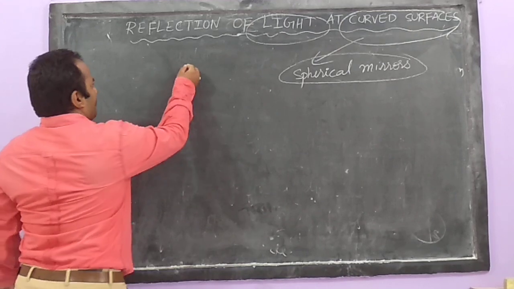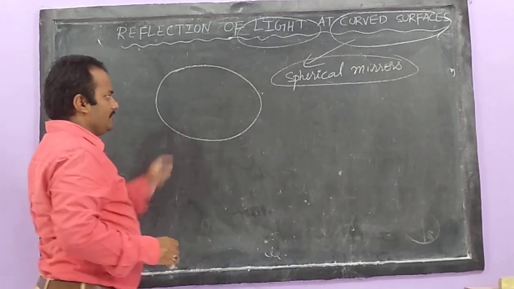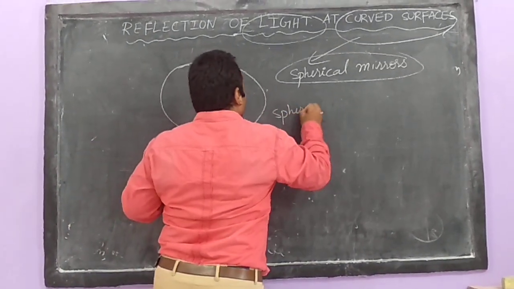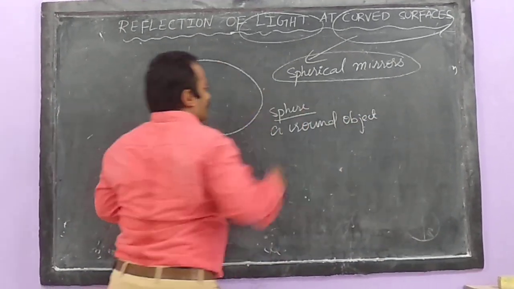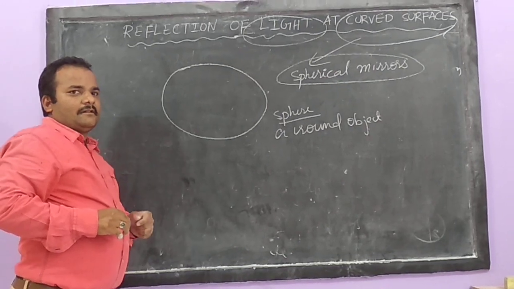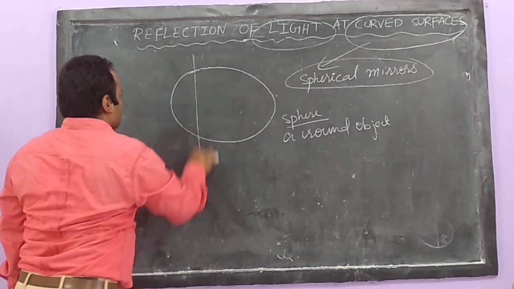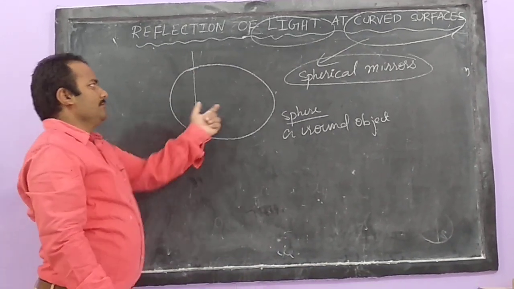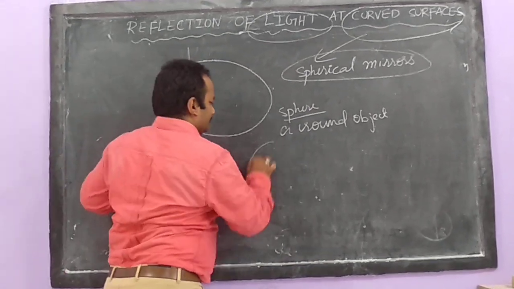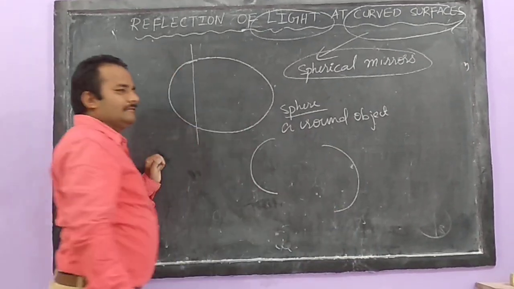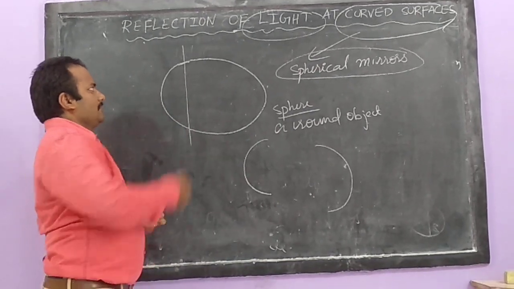Okay. For example, I have one big sphere. What do you mean by sphere? Sphere means a round object. I have a knife. With a knife, just imagine some part of the mirror I have been cutting. Not full, not from the center, just some part. After cutting the part, what will I get? I am getting the cut part, some part which I cut.